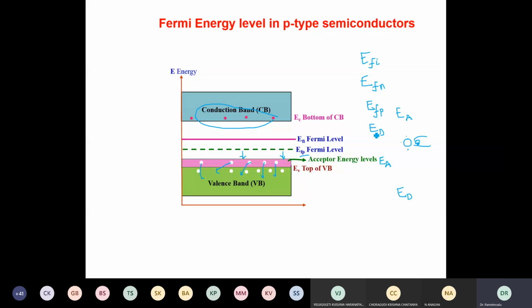In short, in an intrinsic semiconductor, the Fermi level is almost at the center of the energy gap. In n-type materials, the Fermi energy level is close to the conduction band, and in p-type materials, it is close to the valence band.